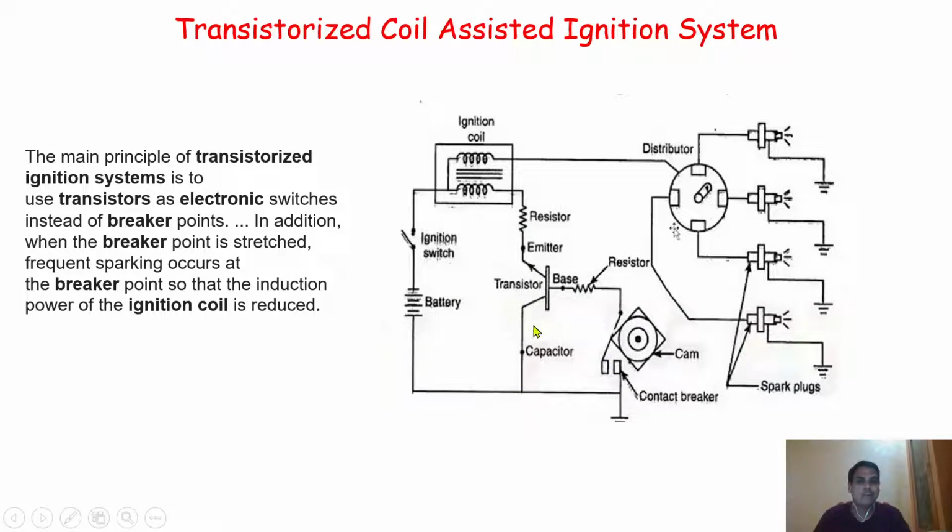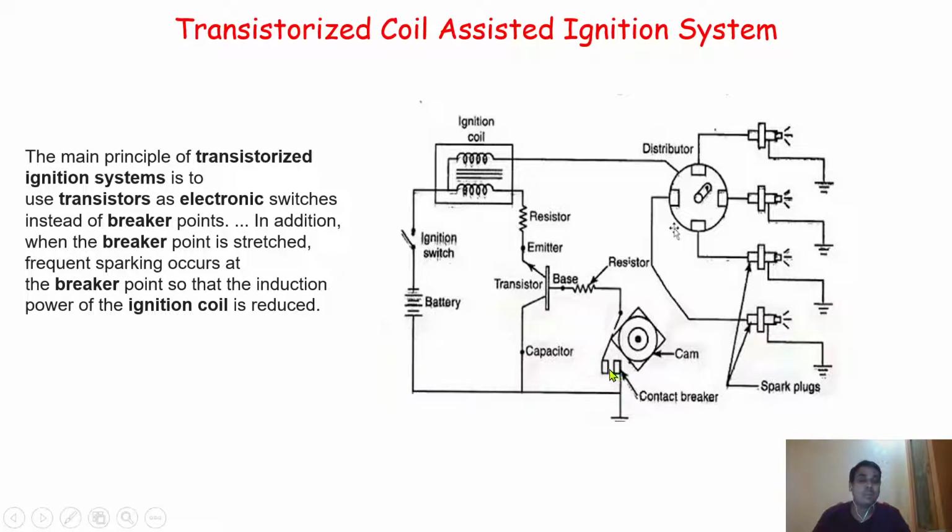But what happens when there is a break in the contact? If the contact breaks, the flow of voltage, that is, the electricity supply or current flowing through this circuit, will start to stop. Please concentrate on my statement.